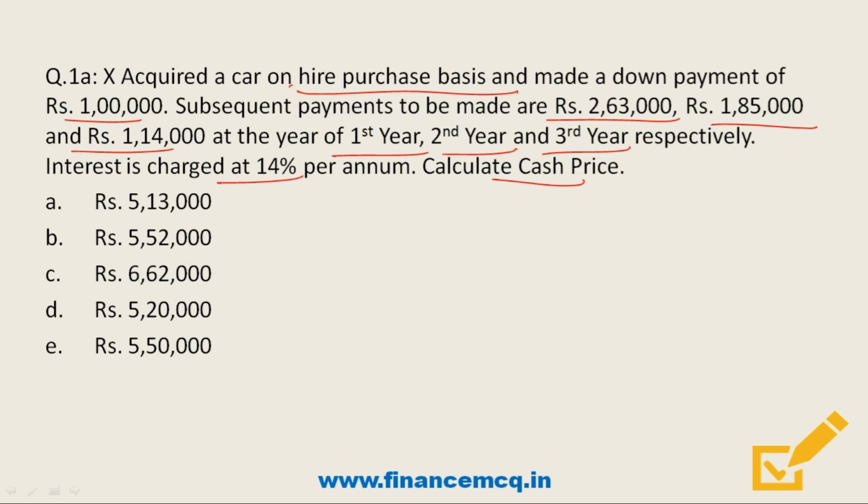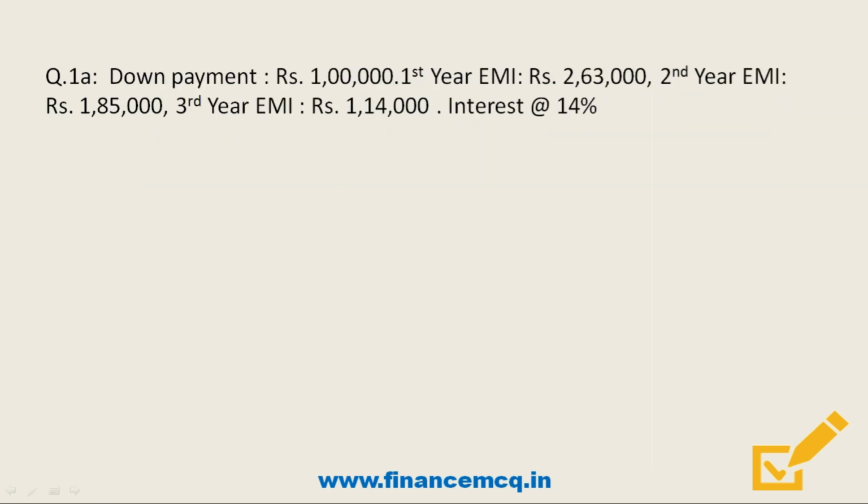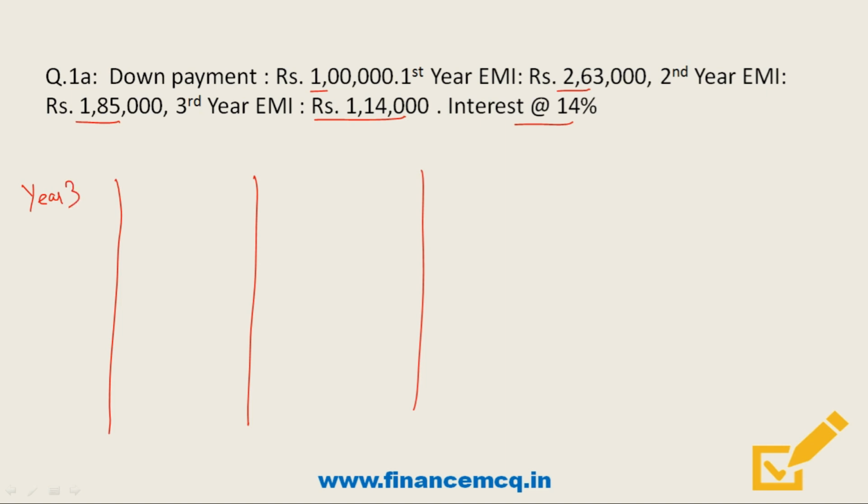So friends, if we summarize the data given in the question, it will be down payment rupees 1 lakh, first EMI 2,63,000, second EMI 1,85,000, third year 1,14,000 and interest at the rate of 14%. So friends, here to understand this question clearly, we'll have to make a small table. So friends, as I said, in year 3 he will have to pay interest only on the balance amount. So friends, here we'll have to solve the question in reverse order.